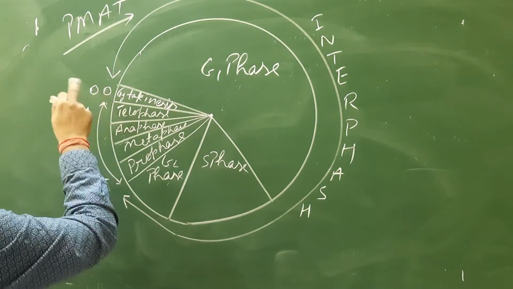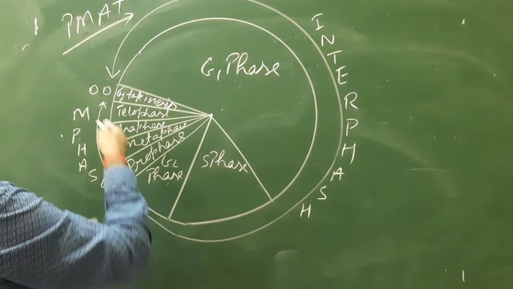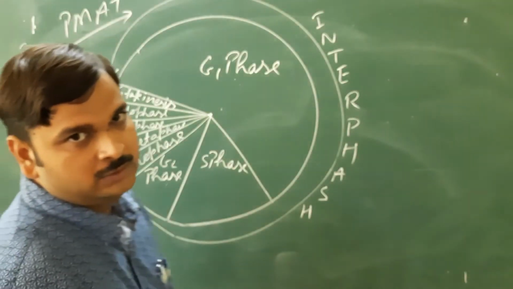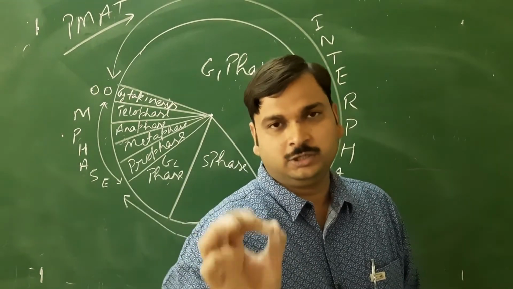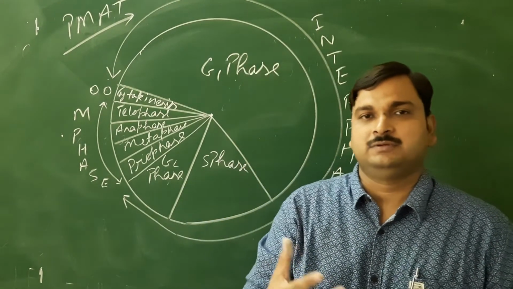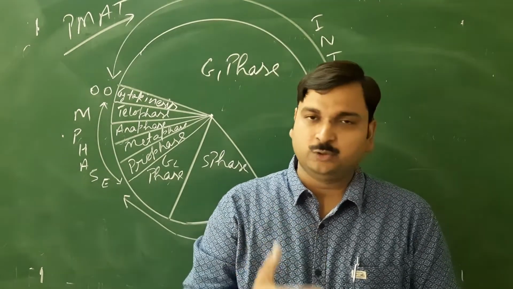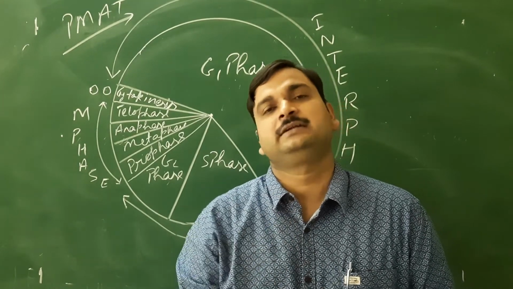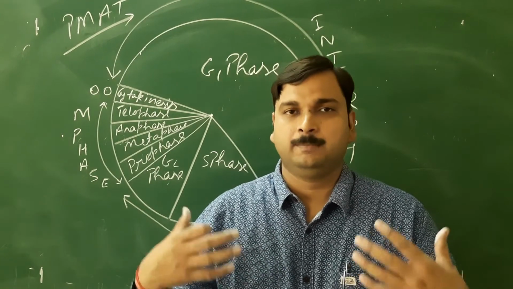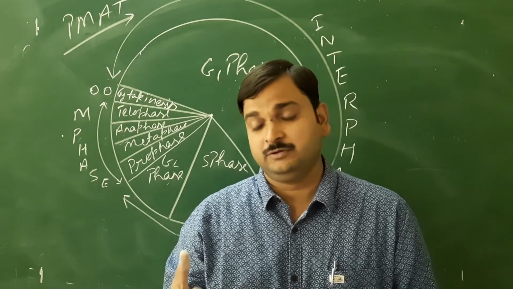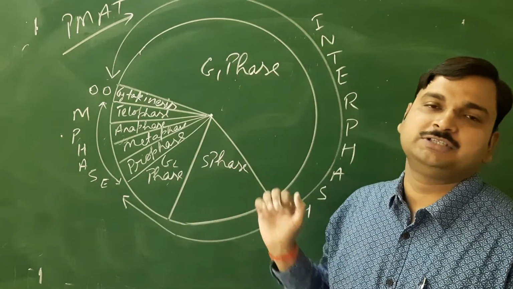Then these two cells individually undergo again what? Interphase. And after interphase again they will go to M phase. So like this the cell division will be continued. I think all of you know that we start our life from a single cell, and that single cell is the zygote. But what happened in the zygote? Cleavage takes place, means cell division takes place. So from that single zygote we develop a multicellular body in which millions of cells are there, and all the credit goes to cell division.